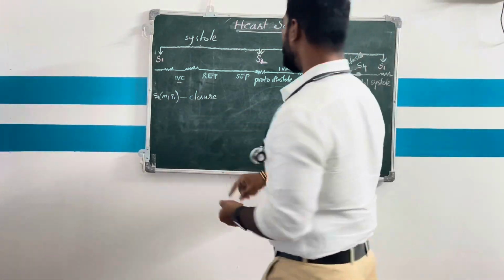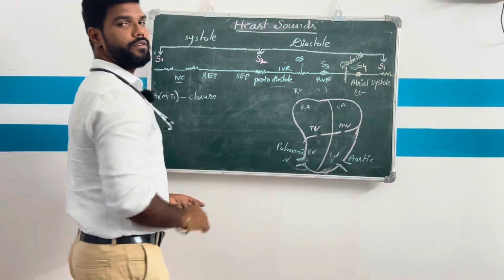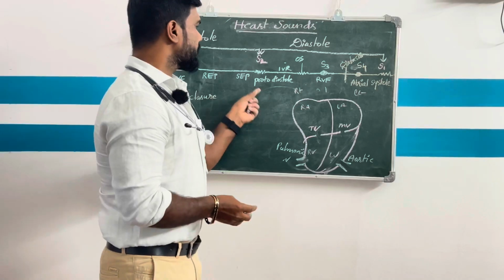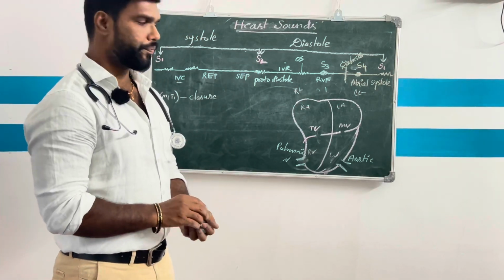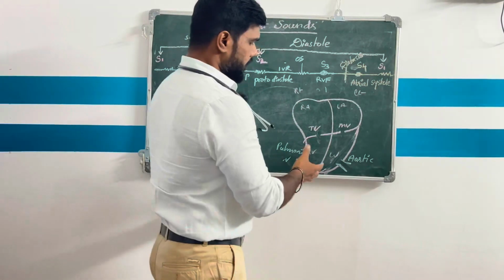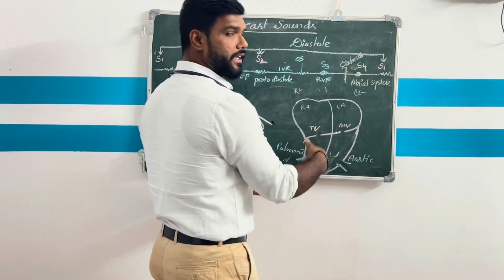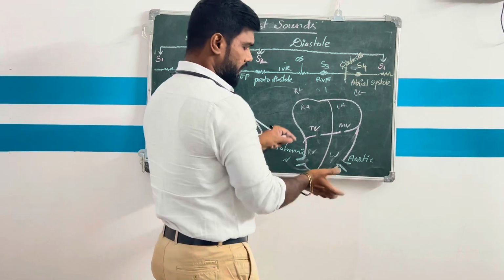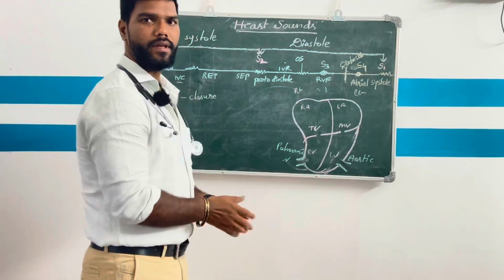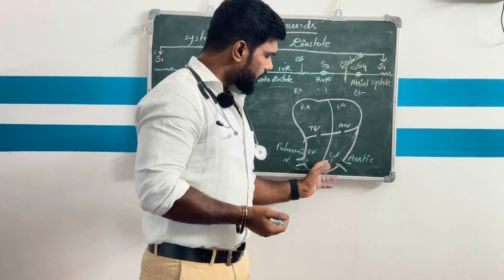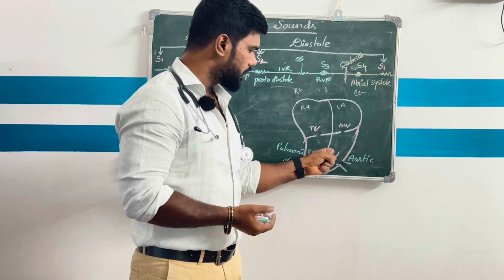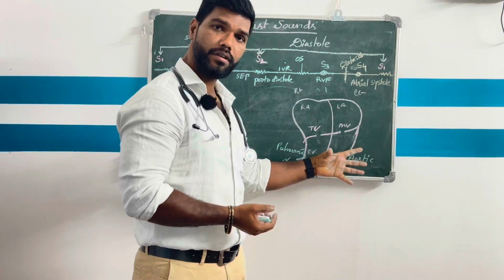By the closure of the mitral valve and tricuspid valve, the S1 heart sound is produced, right? Coming to the second one, the S2 heart sound. The ventricles are filled with blood, right? Then after the filling of the ventricles, the blood is pumped into the aorta. After the contraction of the systole, the next phase is the diastole.